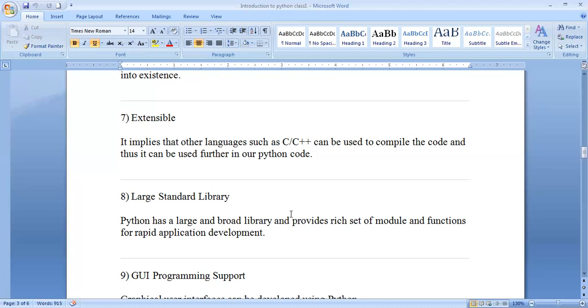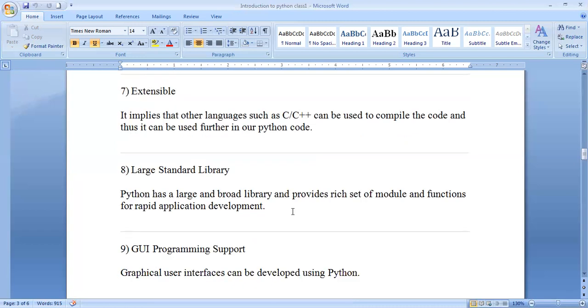Already you know a function is a piece of code that executes a specific task, and if the entire program is there all at a time, it looks cumbersome, so you divide the program into modules and functions to make programming easy. That is located in the standard library of Python.